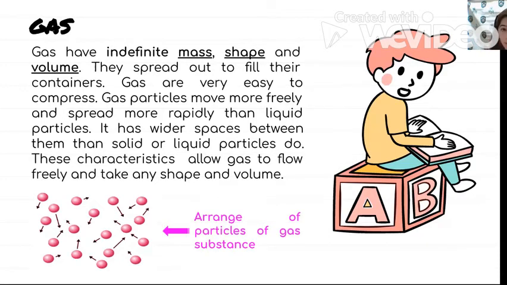So for example, I have a balloon. First, I will measure the balloon without a gas inside. I will measure the balloon first, and after I measure it, for example, its weight is 5 grams.